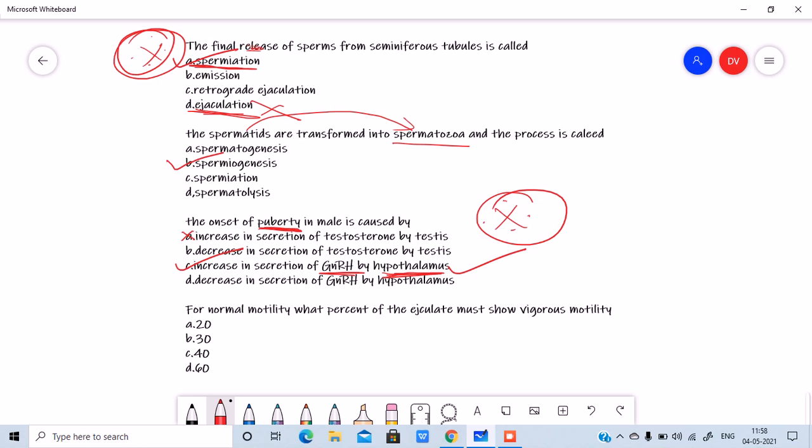For normal motility, what percent of the ejaculate must show vigorous motility? Which percentage of the ejaculate shows vigorous motility, guys? 20, 30, 40, 60%, right? What percentage are they asking you? So guys, if you go back and see all of my videos, you can easily answer this. The answer is 40%. They have given you 60% to confuse. 60% of them show normal shape and size. 40% shows vigorous motility. Alright guys.